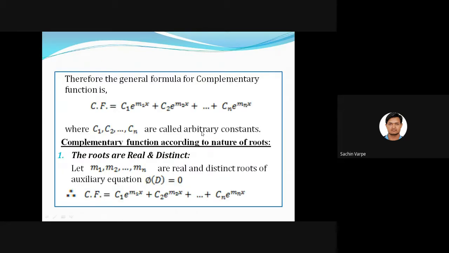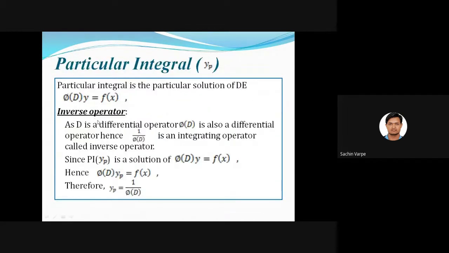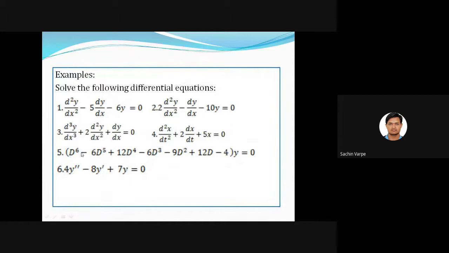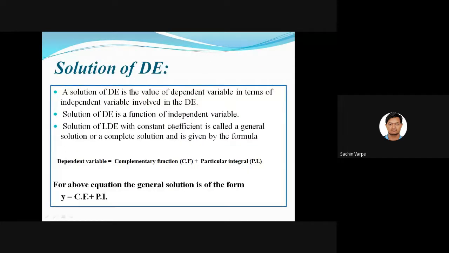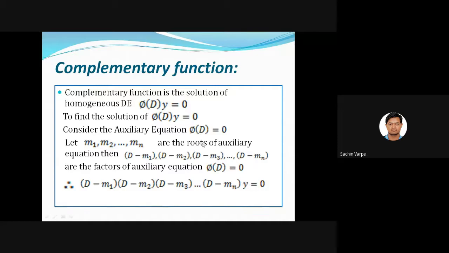Just like in this fifth example, see this φ(D), when I equate it to 0, it will be a polynomial, right? It becomes an equation in D. And the solution of such an equation in D means the value of what? That variable, right? You must know that the solution of an equation is the values of the variables in that equation. And there are several methods to obtain such solutions.